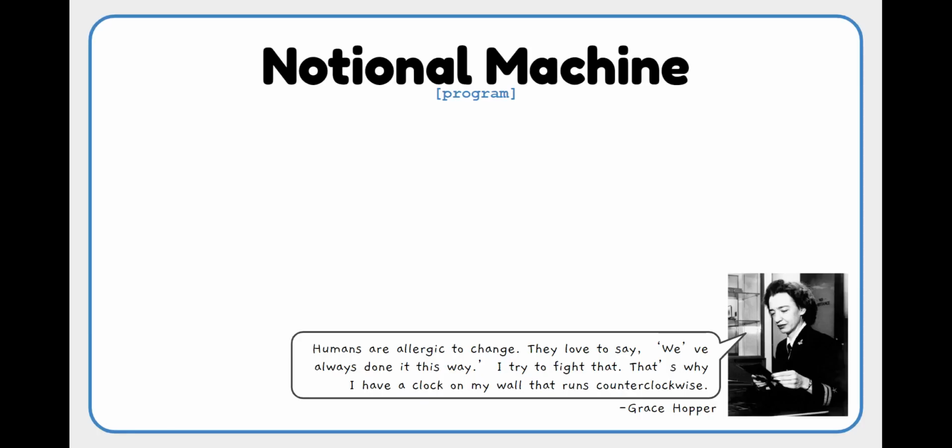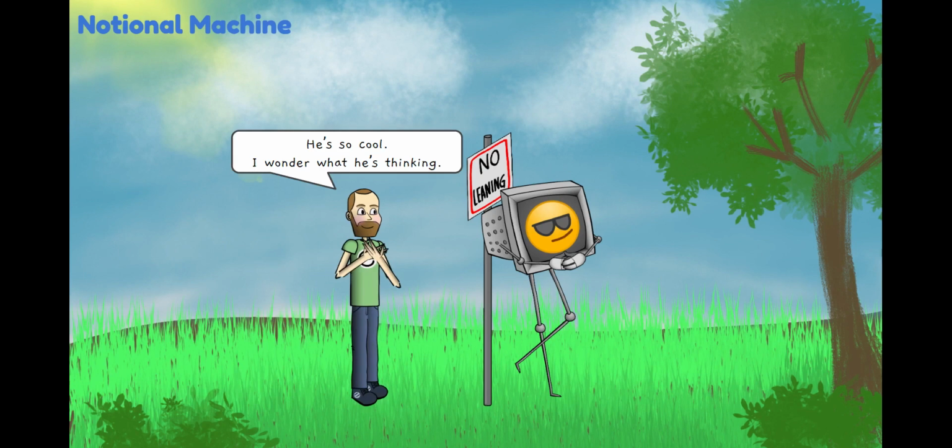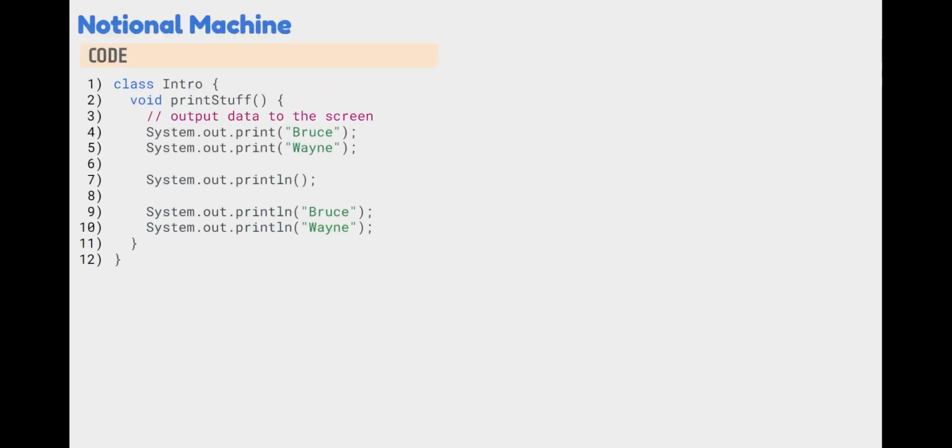Our next topic is going to be a notional machine, and you might be asking, what is a notional machine? Have you ever looked at a computer and said to yourself, wow, he's so cool. I wonder what he's thinking? Well, a notional machine lets us look inside of a computer and see what's going on inside the computer at all times. So, what's going to happen is we are going to get some code and we are going to read and interpret that code just like we were the computer.